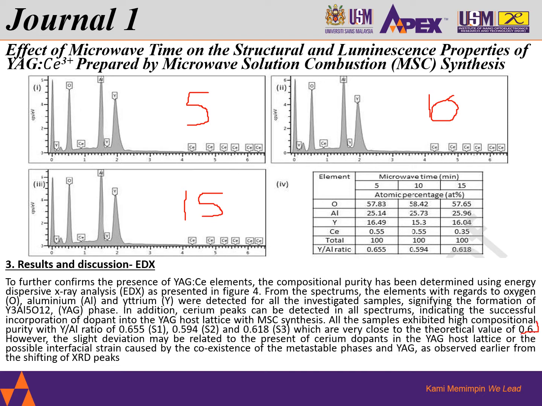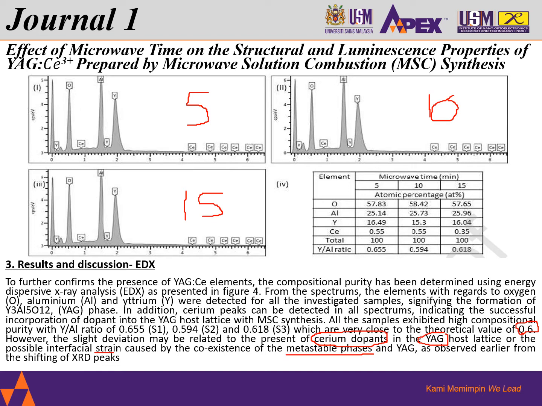Now the EDX we needed to achieve 0.6, but looking at this slight deviation, we do believe that there is a metastable strain which is still available. We do believe these metastable phases are still available, and also we believe that the cerium dopants are also incorporated into the YAG, which is why it's causing us to have the differences from the EDX results.